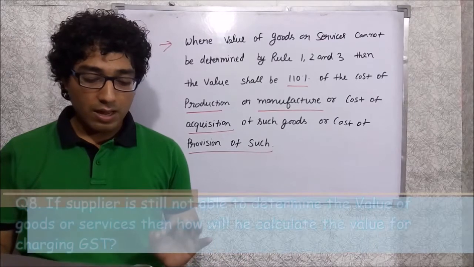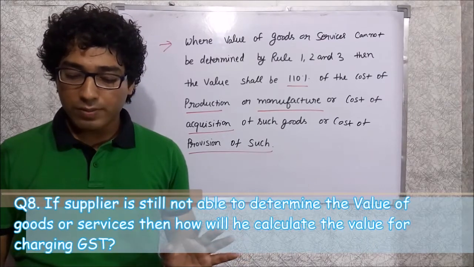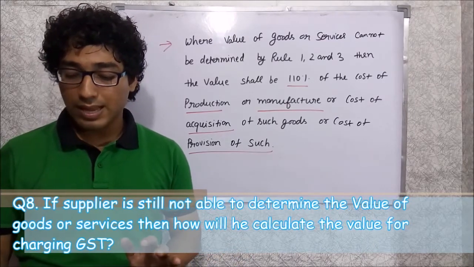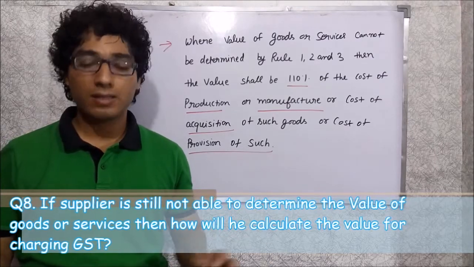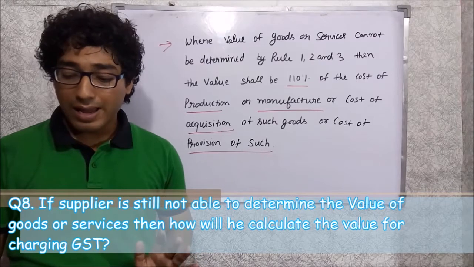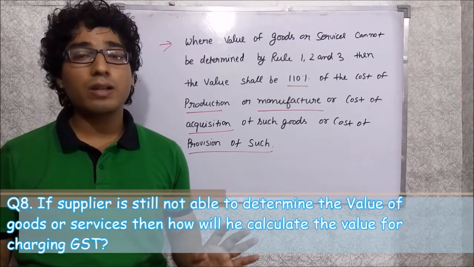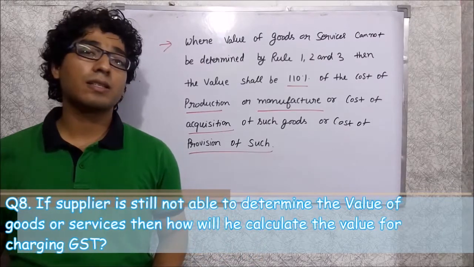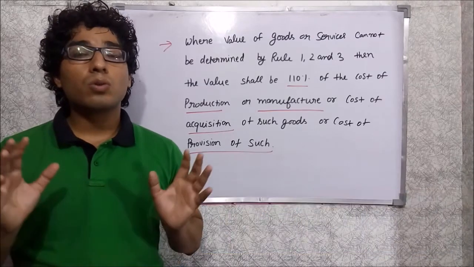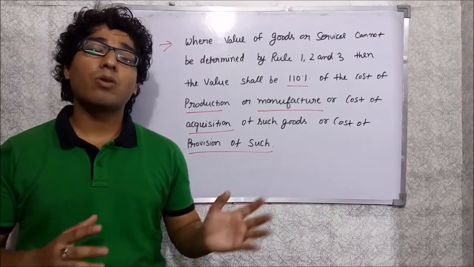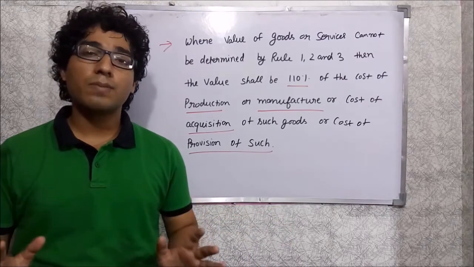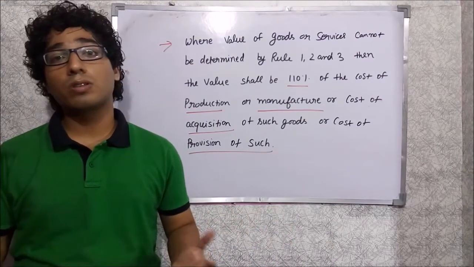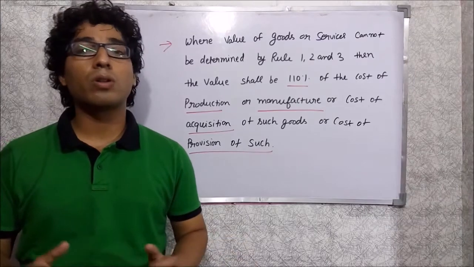The question is, if the supplier is not able to determine the value of goods or services as per rule number 1, 2 and 3, which we just discussed in the previous clip, then how will he calculate the value for charging the GST? So you got the rules and you apply rule number 1, 2 and 3, but you still are not able to determine the value of goods or services as per rule number 1, 2 or 3.